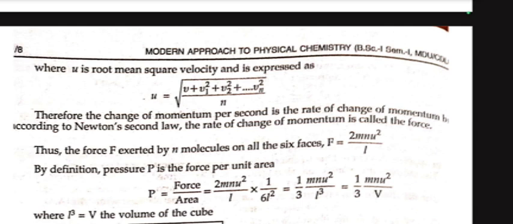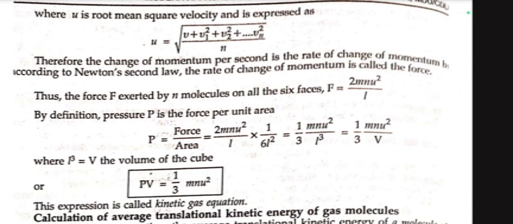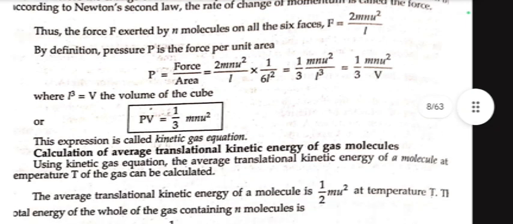By definition, pressure is force per unit area, so pressure becomes force upon area, which becomes 2 mnu² by L into 1 upon 6L², which ultimately gives us 1 upon 3 mnu² upon V, where L³ equals V, the volume of the cube, or PV equals 1 upon 3 mnu². This expression is called the kinetic gas equation.